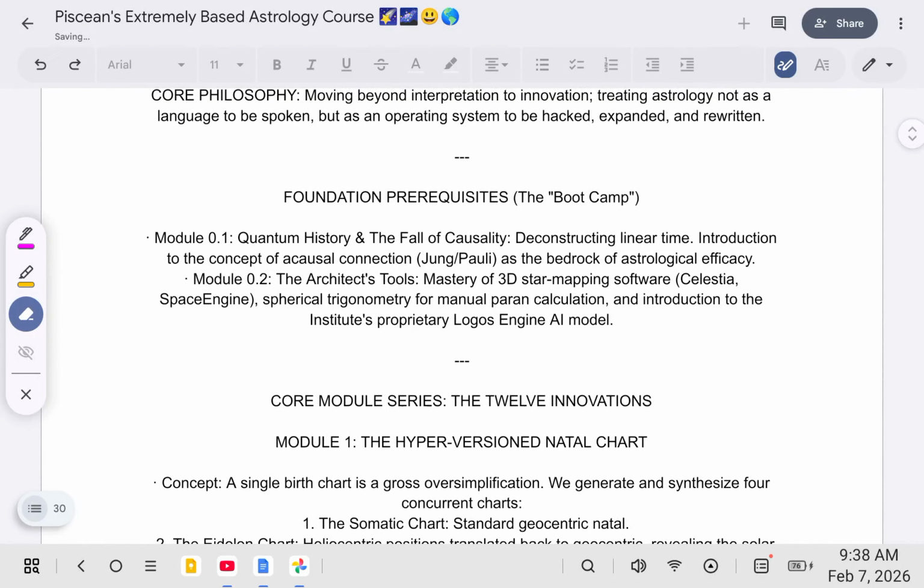Our foundation prerequisites, the boot camp. We have quantum history and the fall of causality, deconstructing linear time, introduction to the concept of acausal connection, Jung-Pauli as the bedrock of astrological efficiency. Module 0.2, the architect's tools: mastery of 3D star mapping software, Celestia, Space Engine, spherical trigonometry for manual Parans calculation, and introduction to the Institute's proprietary Logos Engine AI model.